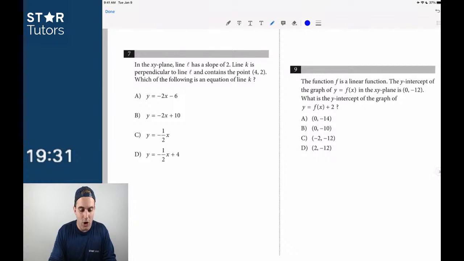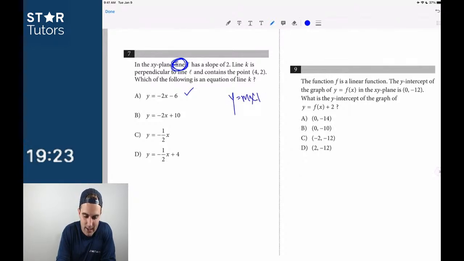On 7, I can see right away that these are in y equals mx plus b. So I see the line. This should be really straightforward. The moment that you see the word line in the question, you should say y equals mx plus b. Write that out on your paper. Okay, in the xy plane, line L has a slope of 2. So y is equal to 2x plus b. That's line L. Line K is perpendicular to line L and contains this point. So it's perpendicular, meaning that this new one is negative 1/2 x plus b.